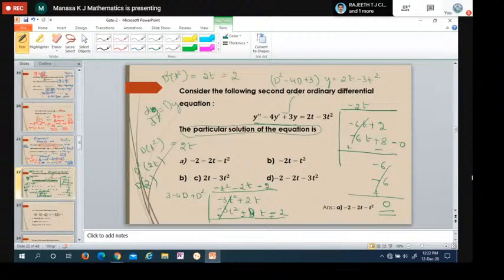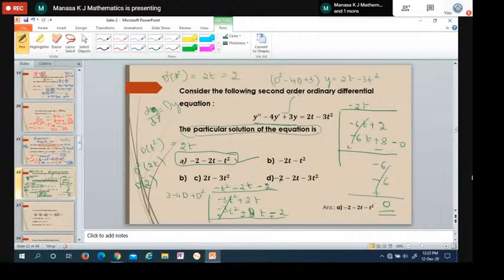Therefore the quotient is nothing but the particular integral. It is minus t square minus 2t minus 2, that is, minus 2 minus 2t minus t square. Okay, so this is the answer. They have given it in the other form, minus 2 minus 2t minus t square. So this is the answer.